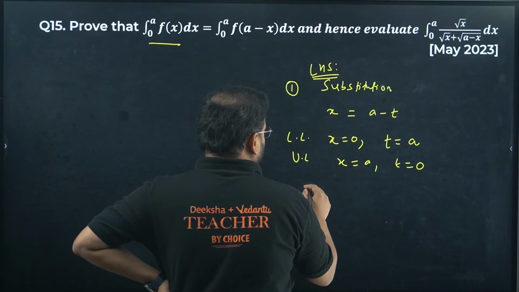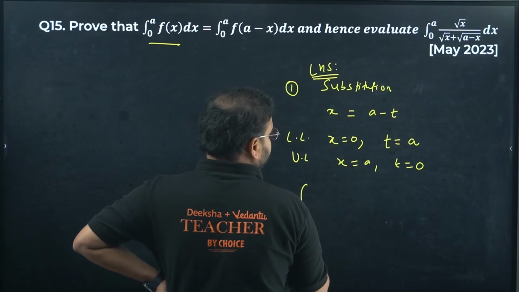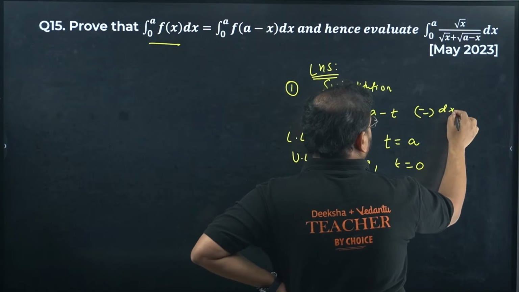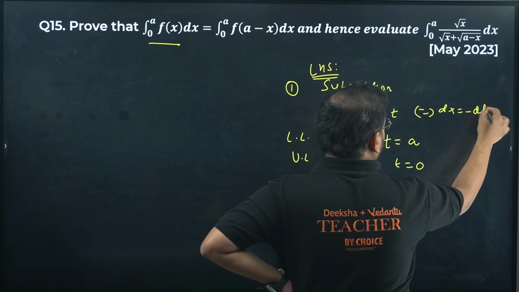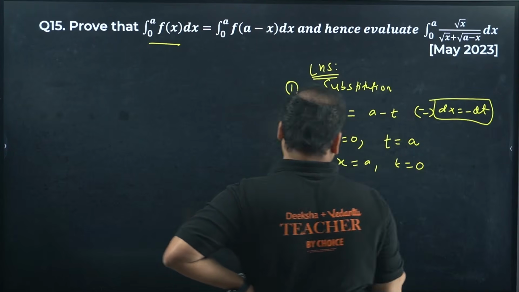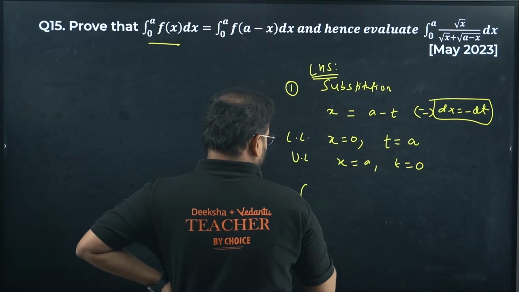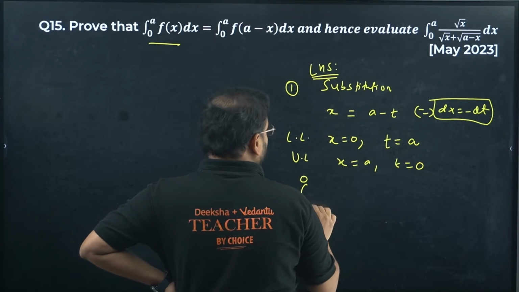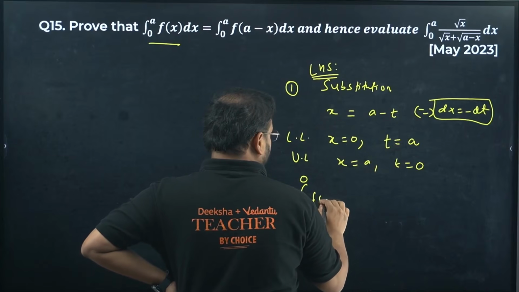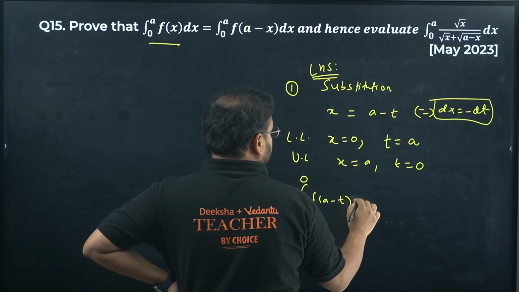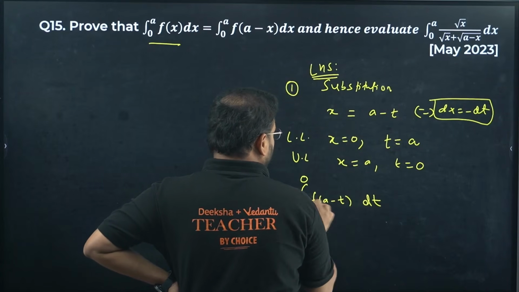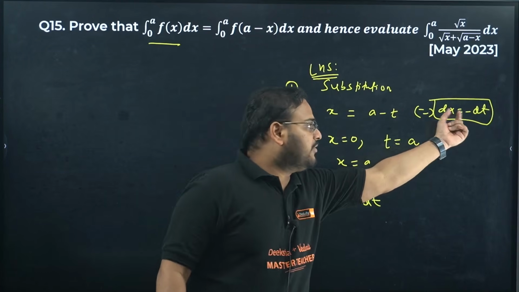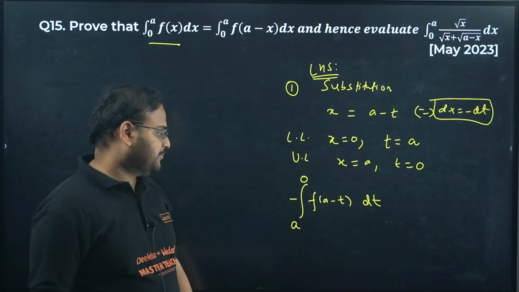Change the limits, change the function, and differentiate it also. dx equals minus dt actually. So we have the lower limit a, the upper limit 0. This becomes f of a minus t. We have minus dt instead of dx, so I'm going to keep the minus sign outside.